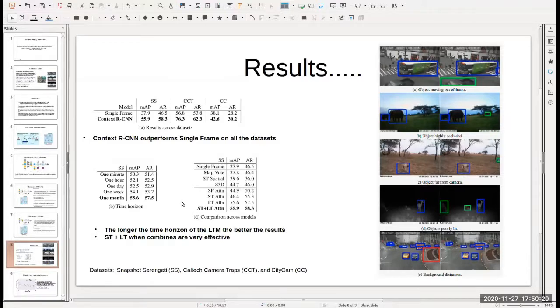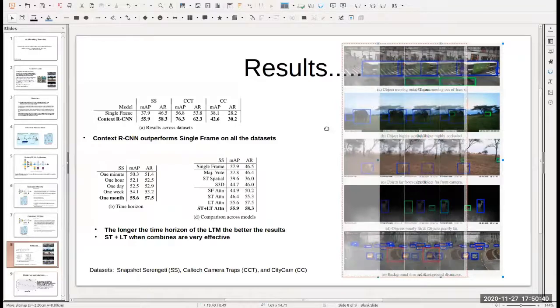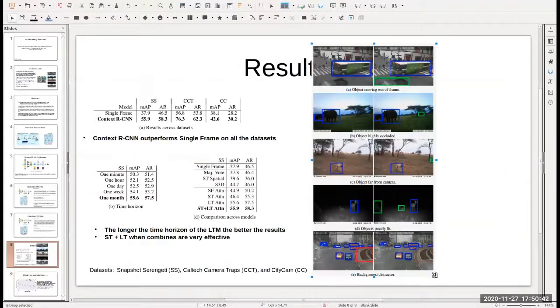What happens when they use just the short-term attention mechanism? What happens when they use just the long-term attention, as well as short-term plus long-term? The result with both short-term and long-term has better accuracy as compared to a single attention mechanism.